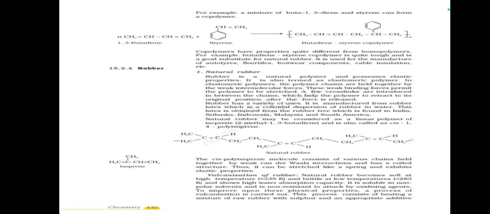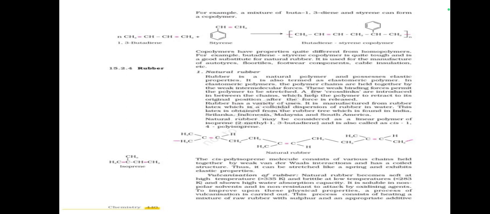The cis-isoprene molecule consists of various chains held together by weak van der Waals interactions and has a coiled structure. Thus, it can be stretched like a spring and exhibits the elastic properties.